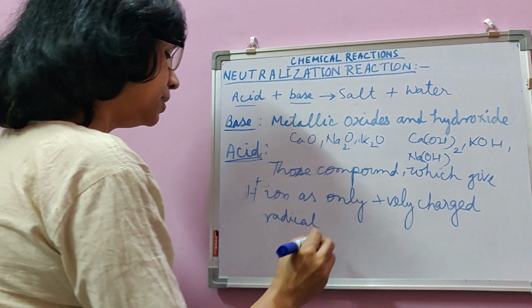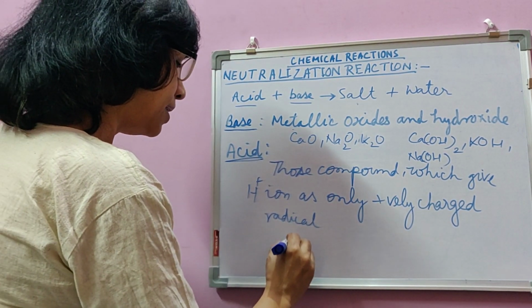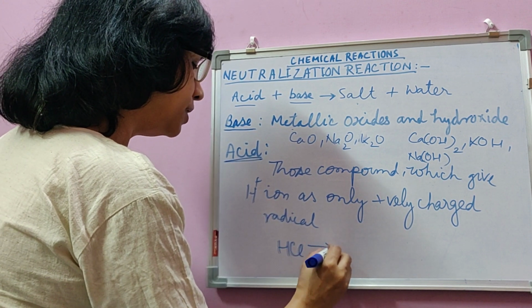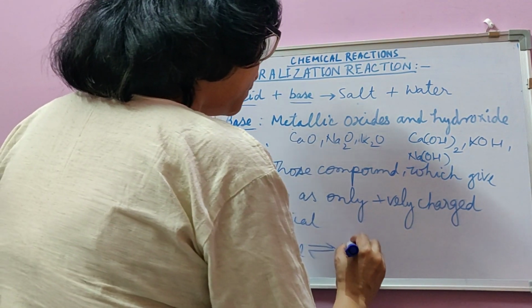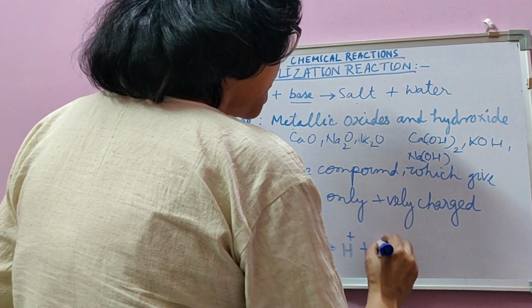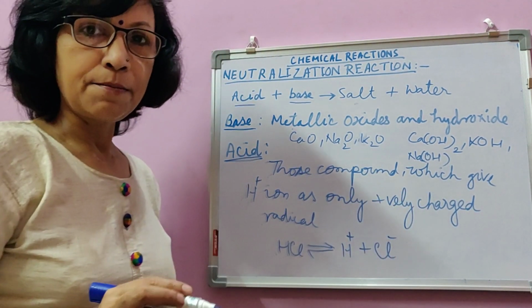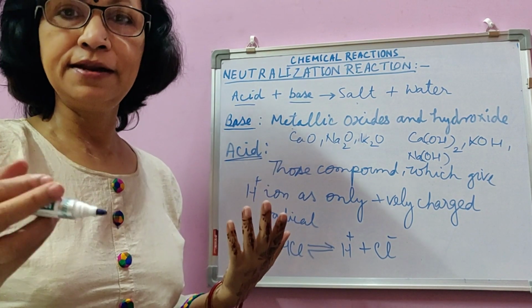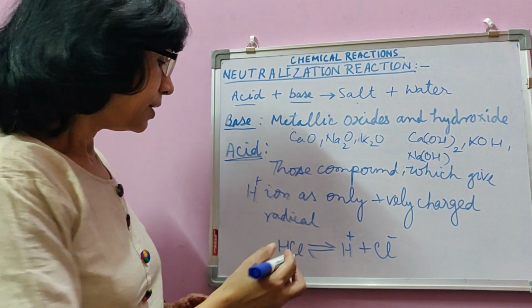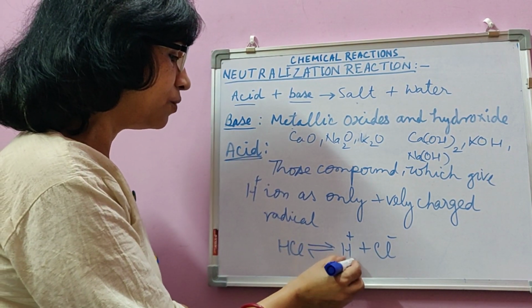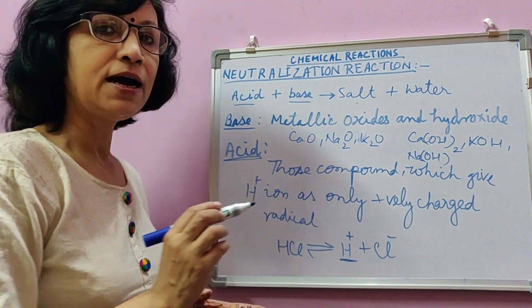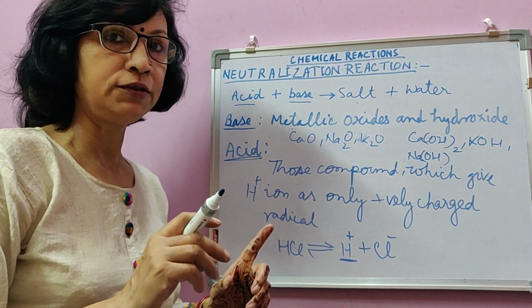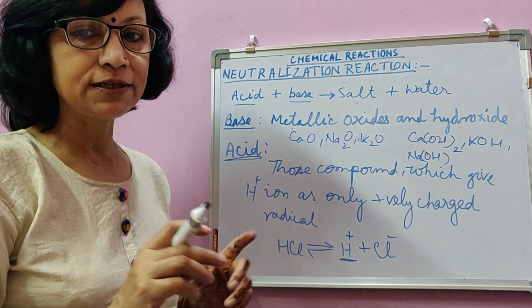The meaning is that if a compound like HCl dissolves in water, then it will give a cation and anion, as all ionic compounds when they dissolve in water have their cation and anion separated by water. But if it is an acid, then it will give only one type of positive ion, and that is hydrogen ion.